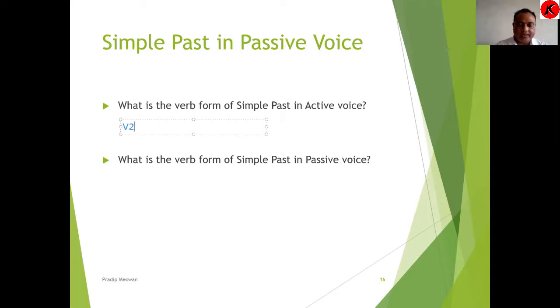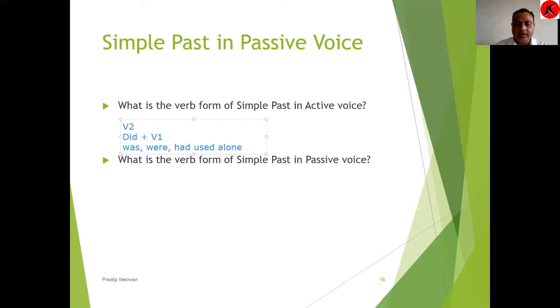Now, other than second form of the verb, in negative or question, we use did plus V1. And the next formation is was, were, or had used alone.